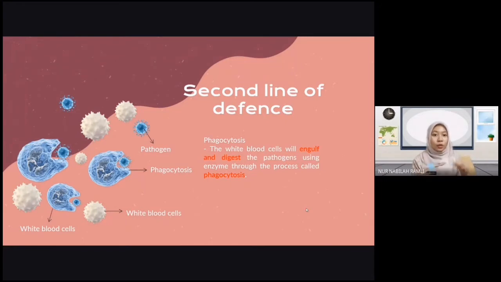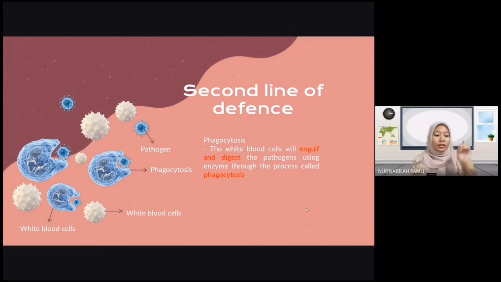Then the white blood cell will engulf and digest this pathogen. The process of engulfing and digesting the pathogen is known as phagocytosis.